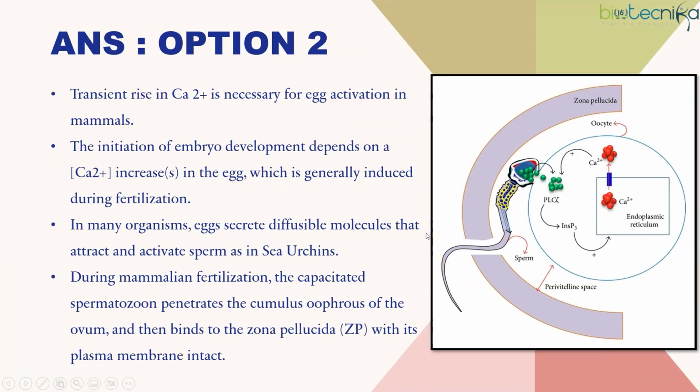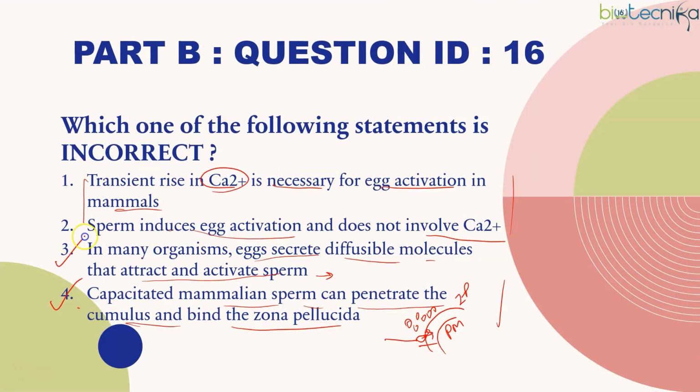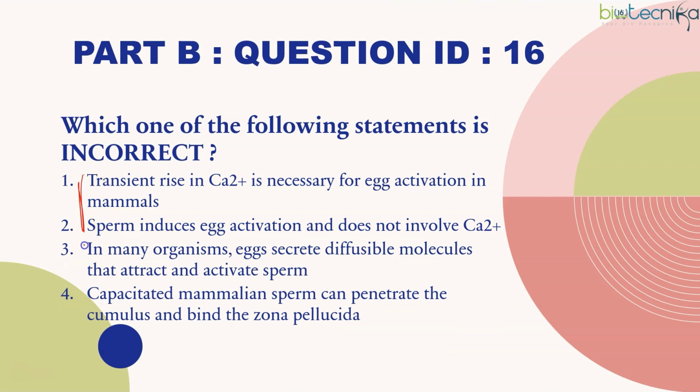So yes, this option is correct. This option is also correct. So as I said, one of these will be incorrect. Now, as we all know, fertilization is a process in which calcium is very much involved. After the fertilization, a trigger happens to increase the calcium concentration inside the egg, and that's very much necessary for the slow block to polyspermy as well as the egg activation. So it says does not involve calcium, which means this is wrong.